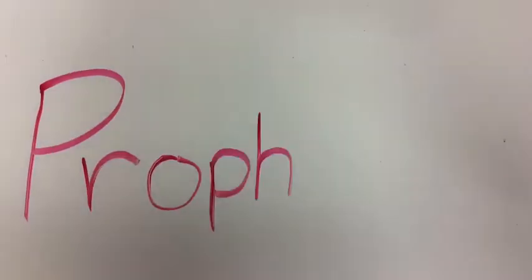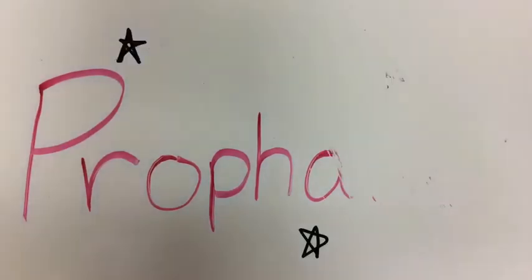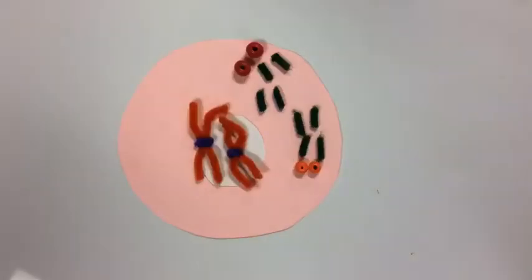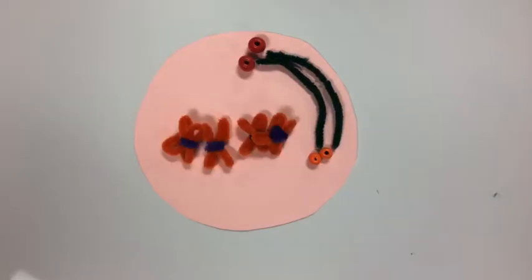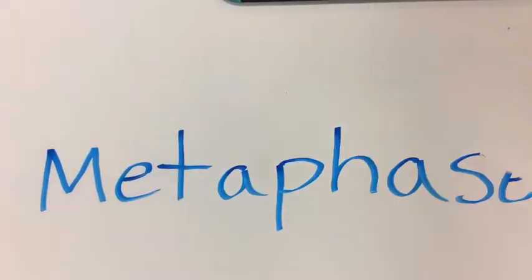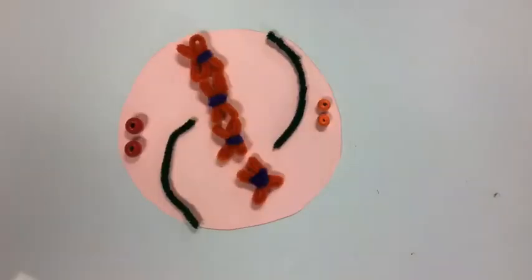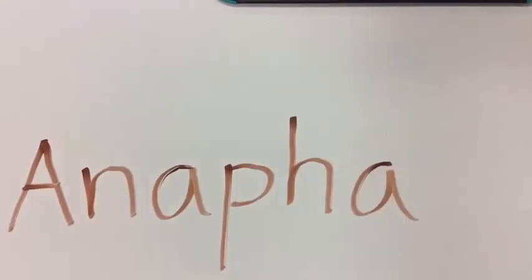Prophase is the first phase of mitosis. The nucleolus will start to disappear, the chromatin will turn into chromosomes, and mitotic spindle fibers will form. During metaphase, the chromosomes line up in the middle and spindle fibers attach to the centromeres. During anaphase, chromosomes break at the centromere and move to opposite ends of the cell.